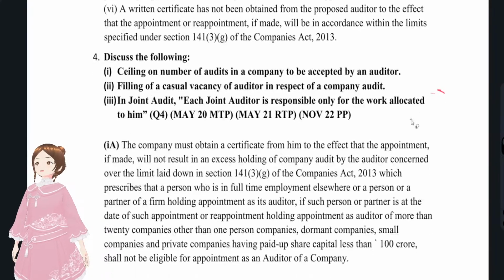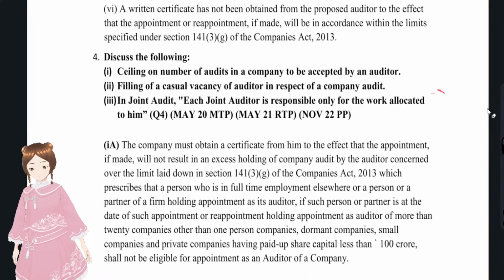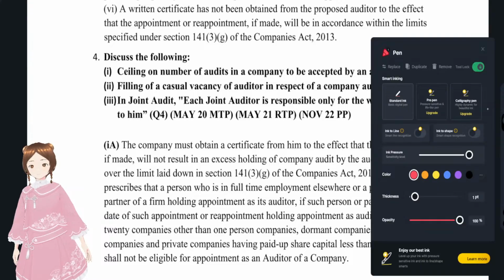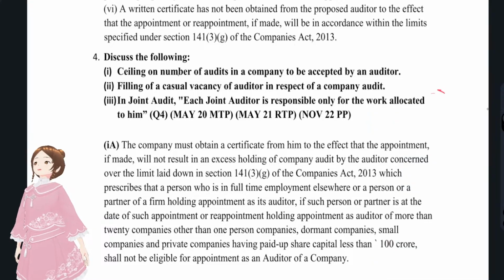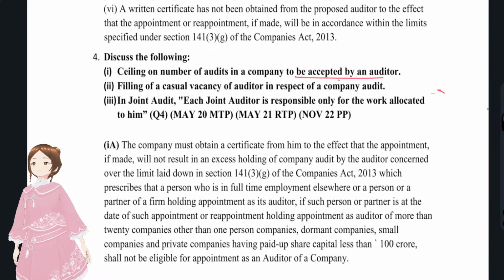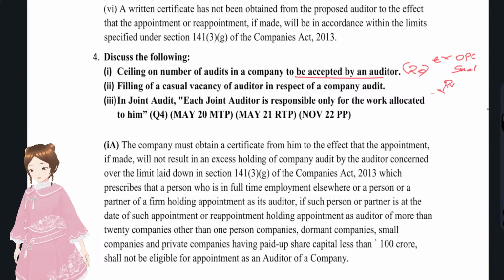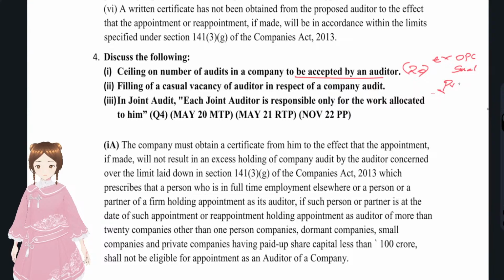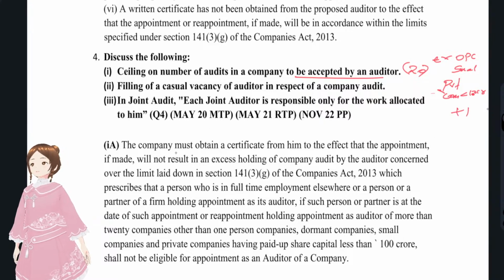Question number 4 is a direct question. You see here, the ceiling number of audits in a company to be accepted by the auditor. We know each auditor can audit 20 companies, except OPC, or whether it's a small company, or whether it's a private company whose paid up share capital is below 100 CR. If it touches 100 CR, then plus 1. Okay, so that's what they have said.